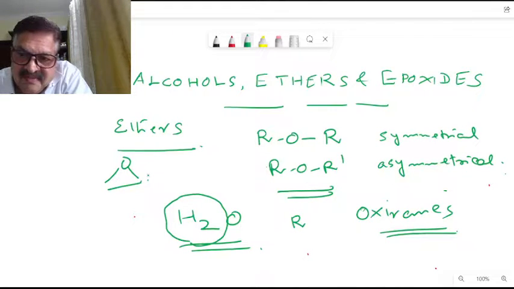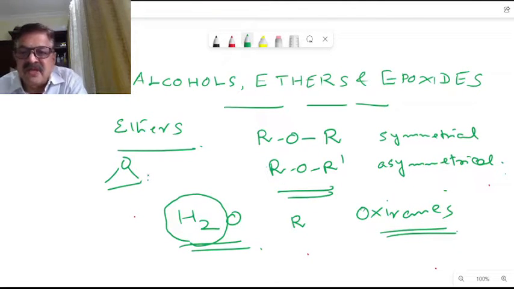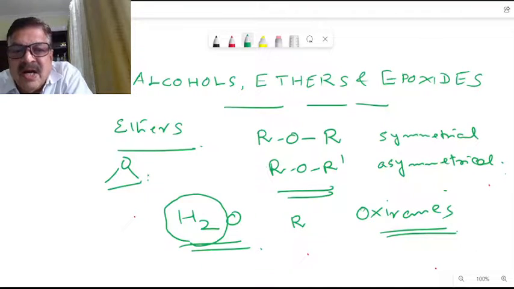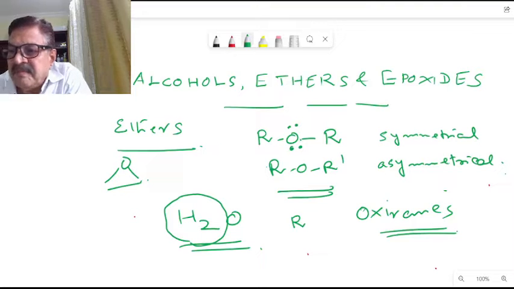Now, when you come to the structure and bonding, briefly I will explain the alcohols, ethers and epoxides. They all contain an oxygen atom. This oxygen atom is surrounded by two atoms only. Here we have written ROR. So this oxygen atom is surrounded by only two atoms, and there are two non-bonding pairs of electrons.